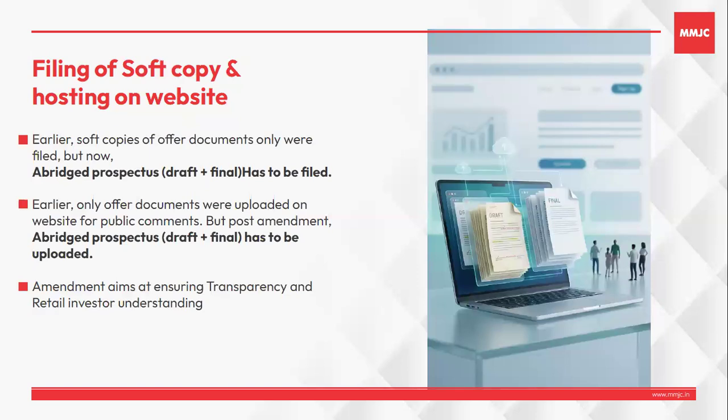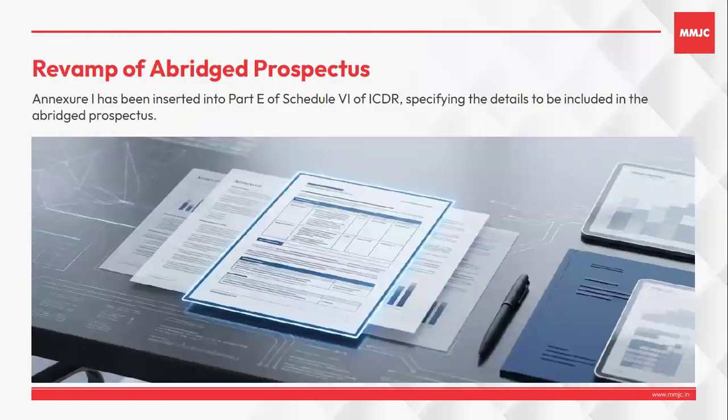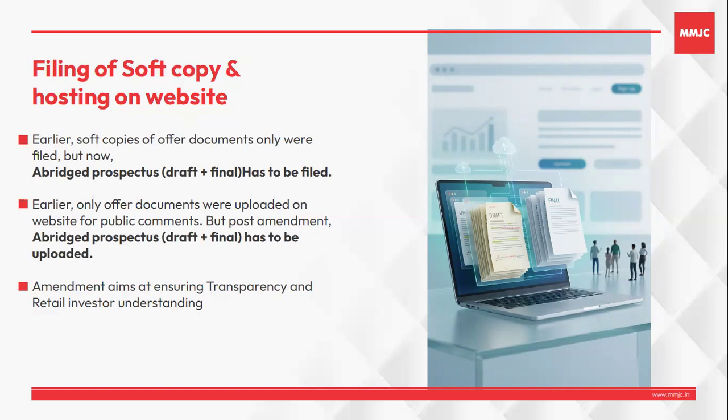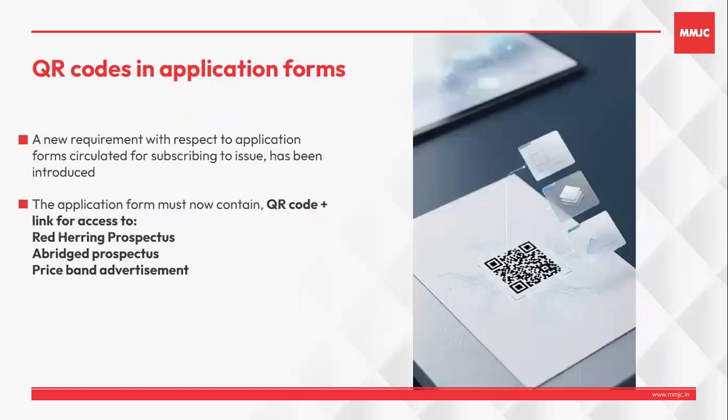So the next amendment relates to the offer application form. In the application form, now a QR code has to be provided. This QR code will take the investor directly to the website wherein the abridged prospectus and offer documents and other related details of the issue are placed. So like I mentioned earlier, the hard copy of the abridged prospectus need not be sent with the application form now. Instead, a QR code has to be given, which will take the reader to the company's website where you can find the same.